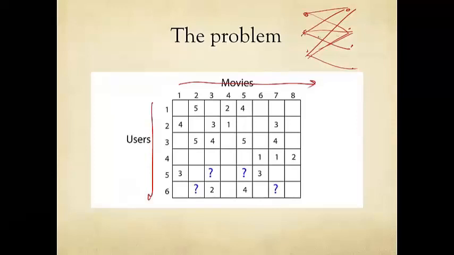So there are many possible angles. First, we're going to view this as a table. Now, this table is actually a little misleading because it is too small. There are only 48 possible entries, whereas actually we can have around 10 billion possible entries in the actual Netflix Prize. It's also very dense.